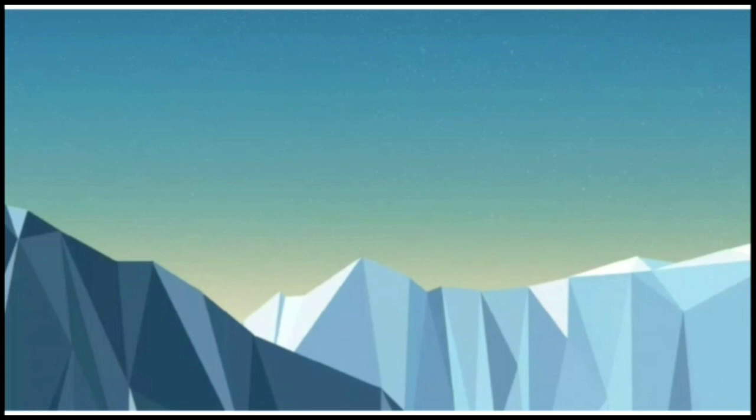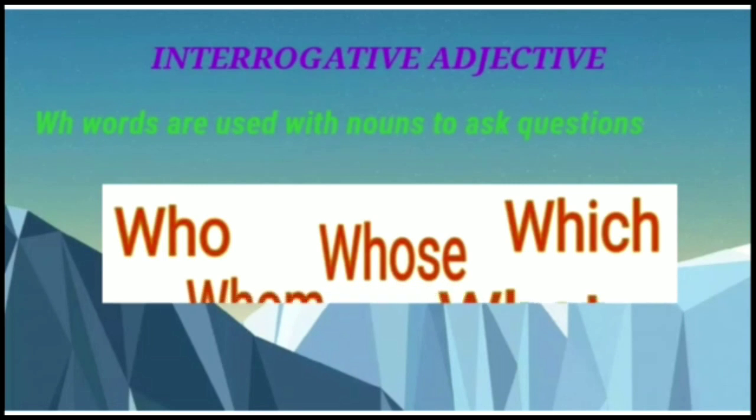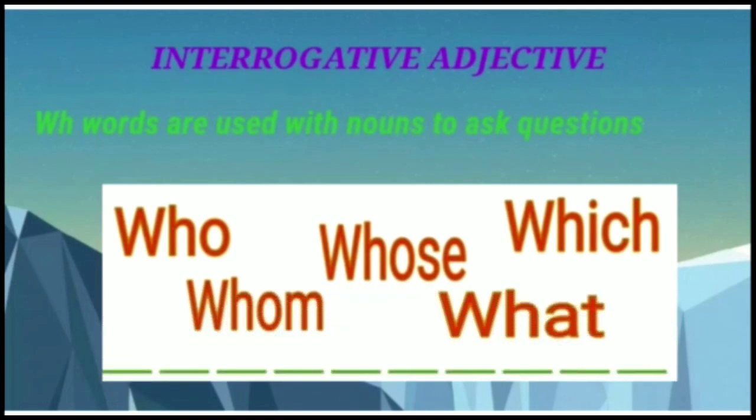The next kind of adjective is interrogative adjective. There are some interrogative words, WH words, to ask questions, and they are who, whose, which, whom and what. All these are WH words and they are used with nouns to ask questions.